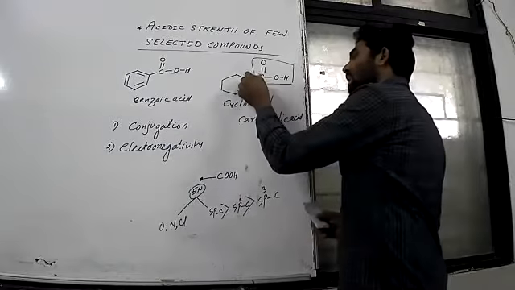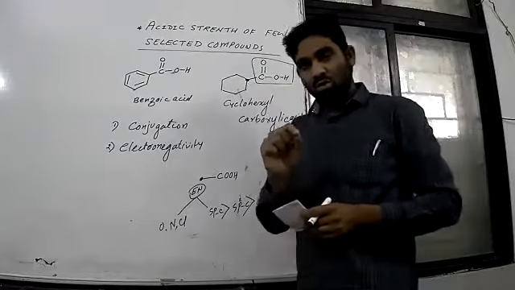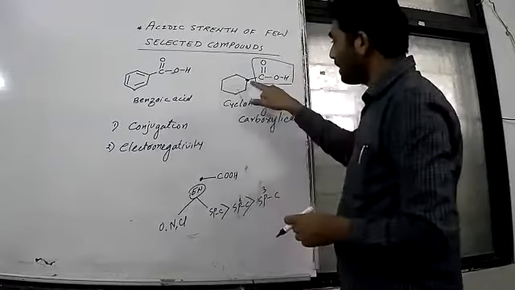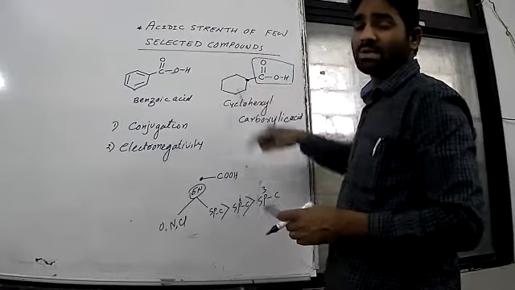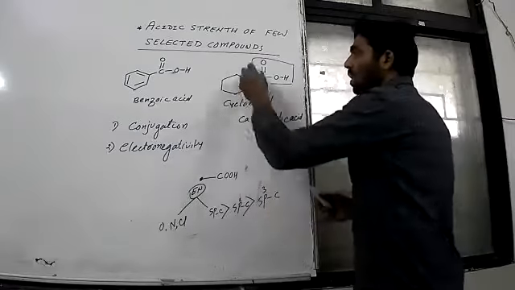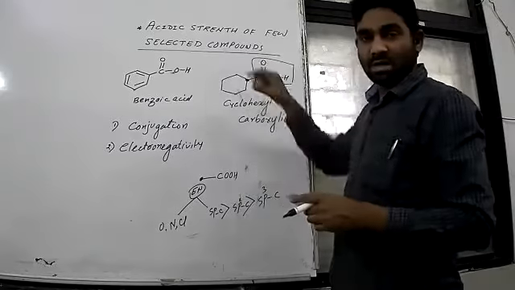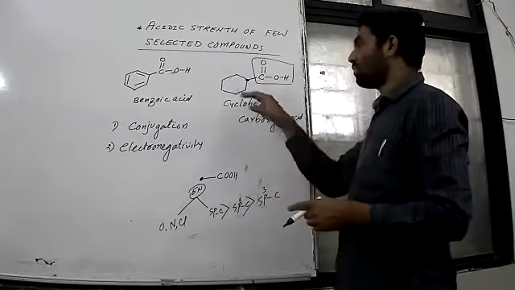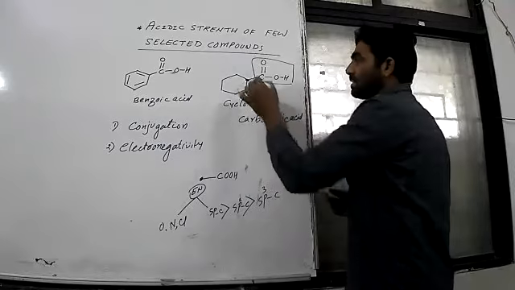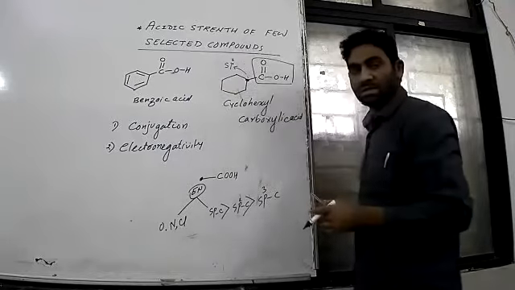I am marking this carbon. So what do you think, this carbon is what hybridized? Saturated carbons are sp3 hybridized. All carbons in the 6-membered ring are saturated, and therefore this carbon is sp3 hybridized.